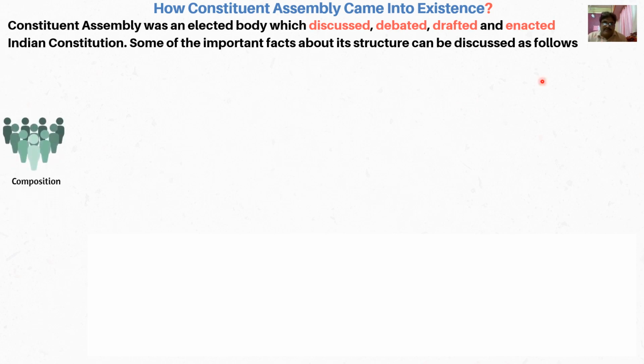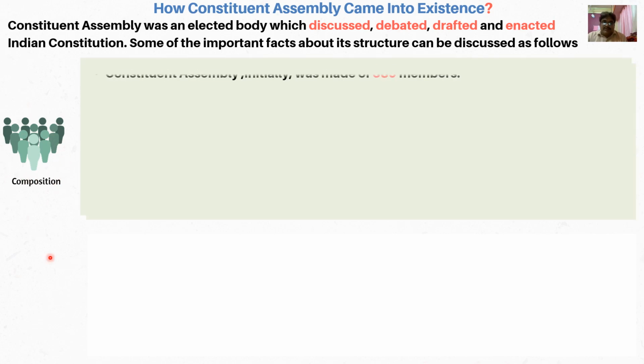So if you take the first issue, composition, what was its composition? The Constituent Assembly was initially made up of 389 members for undivided India, that is, before the partition of India and the creation of Pakistan.